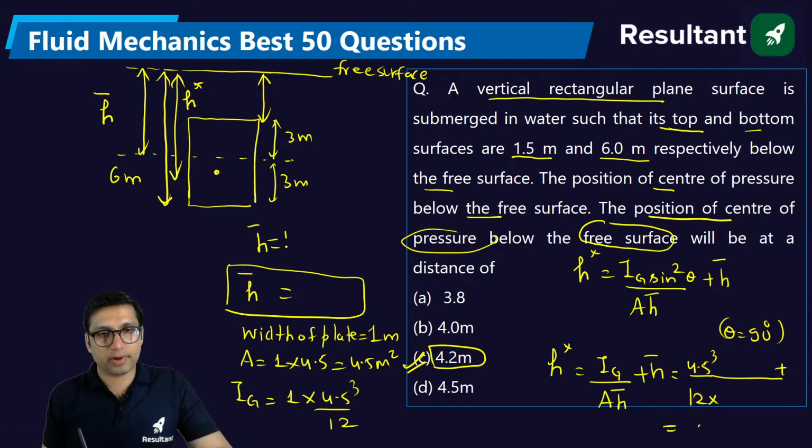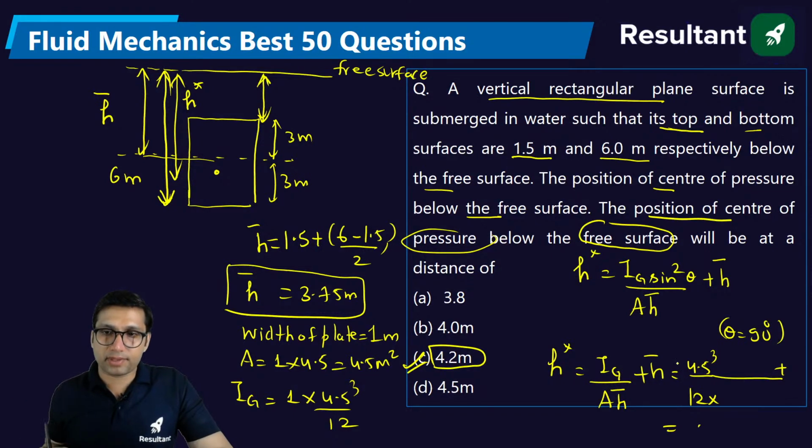So this will be 1.5 plus 6. This total height from here to here is 6, but you have to take half of this. So this will be 6 minus 1.5, which is this distance, divided by 2. So you will get 3.75 meter. Sorry, my mistake. This will be 3.75.